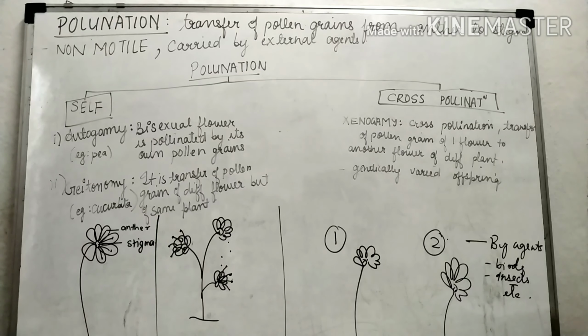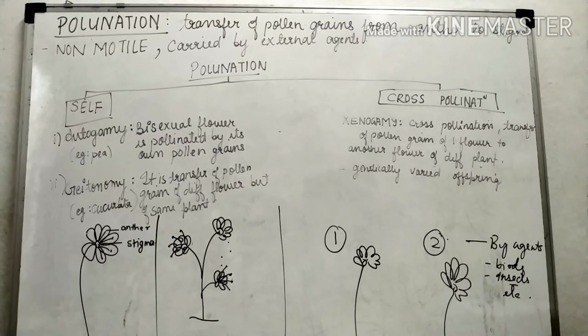When the flower consists of male and female parts in the same flower, it is called a bisexual flower. That bisexual flower is pollinated by its own pollen grains. Now how will that happen? Here I have drawn a diagram of autogamy. Here there is an anther and a stigma, but in the same flower. As I said, it is a bisexual flower, so it will contain the male and the female in the same flower.